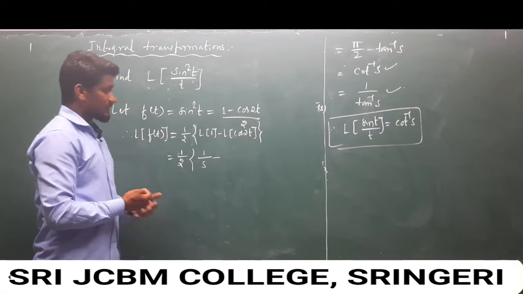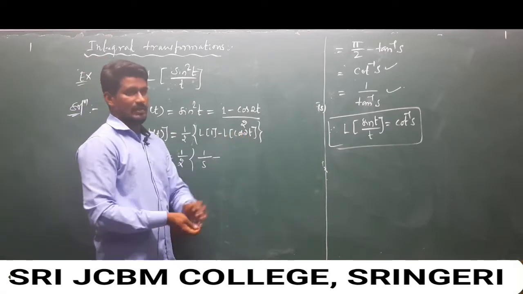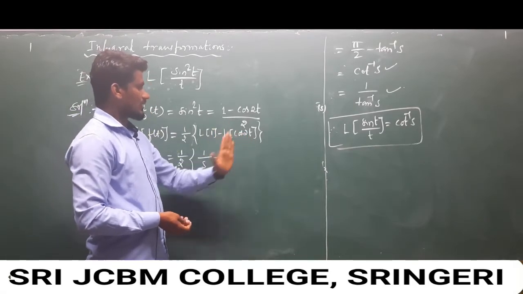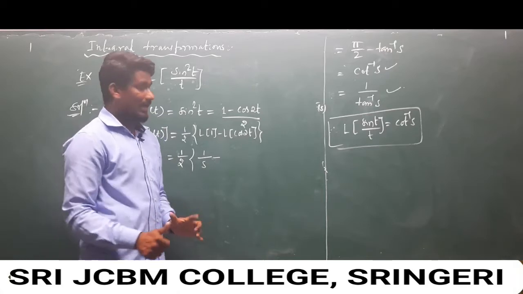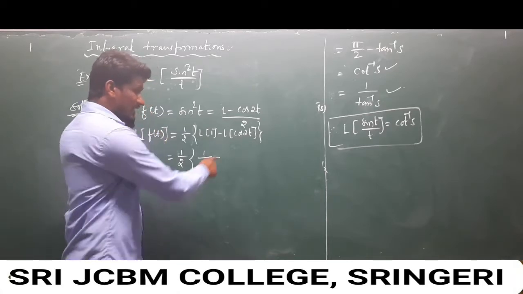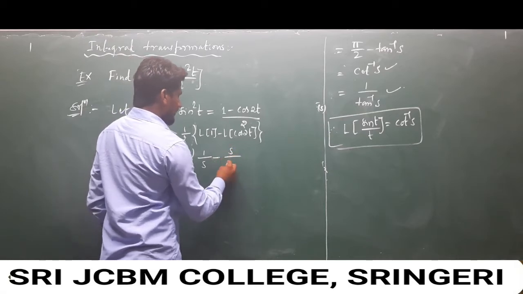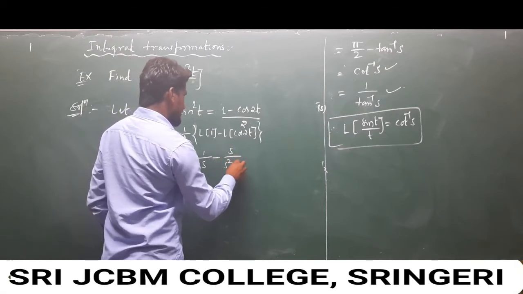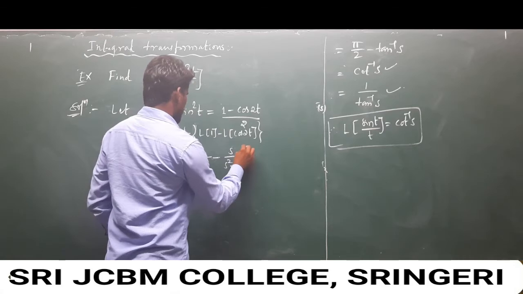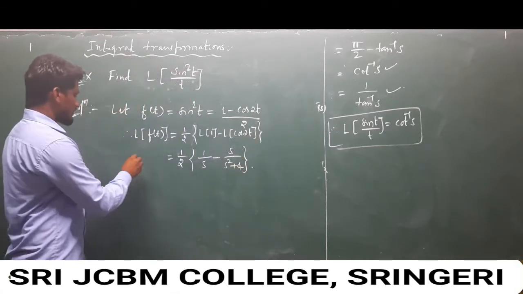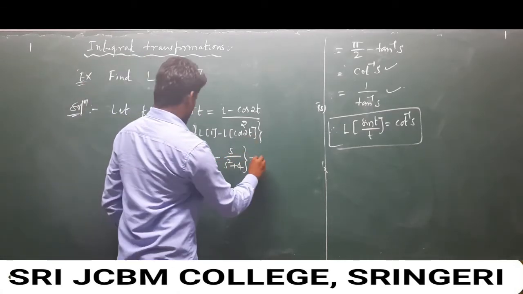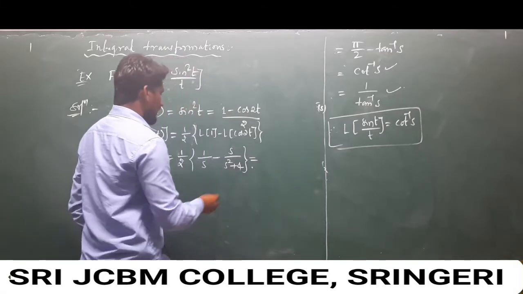And the Laplace transform of cosine of at, compared with the standard signal of the Laplace transform cos of at, is s over s square plus a square, so s over s square plus 4. Clear? And this is our f of s also.